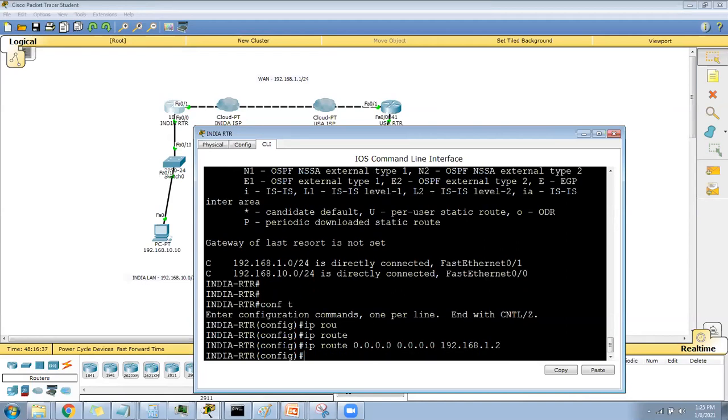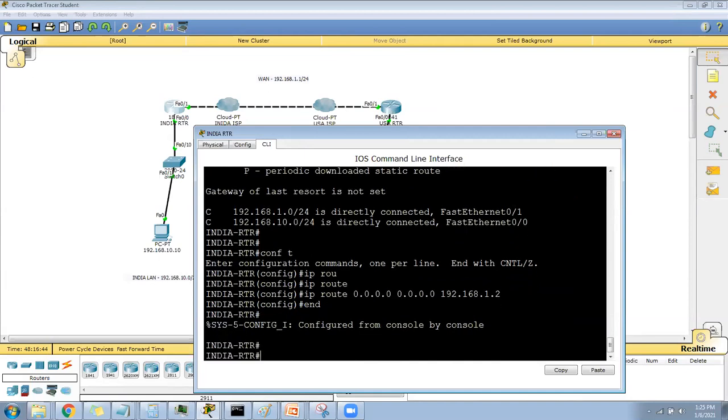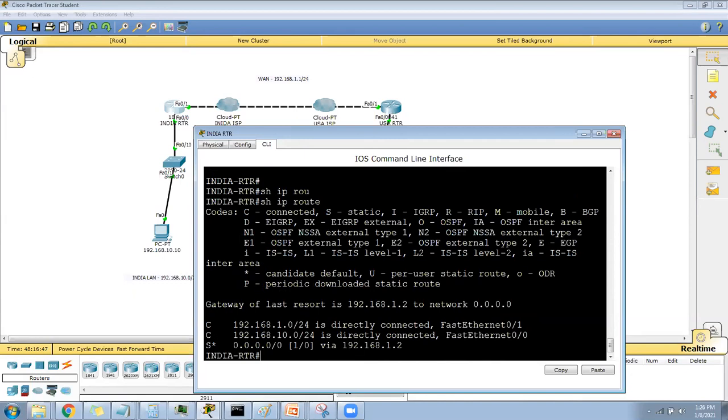This is my route. If anything comes, this router is just passing that to this router. Now if I check my routing table with show ip route, see the S star. Where is the star? Static default star. Can you see the candidate default? S means static, so static default routing is called static. We are manually adding it, but this is the candidate default.